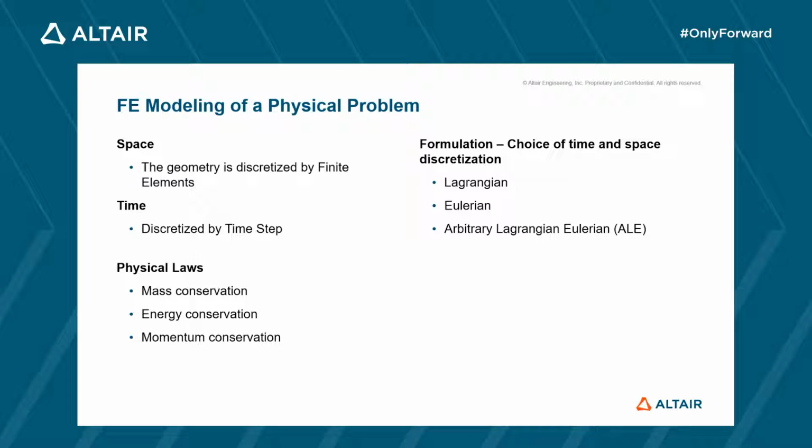Today this physical problem is still modeled using finite elements for the discretization in space. Several formulations are available for the meshing: Lagrangian formulation, where the elements deform with the material; Eulerian formulation, where the grid is fixed and material goes through the elements; and ALE formulation, in which the grid can move.